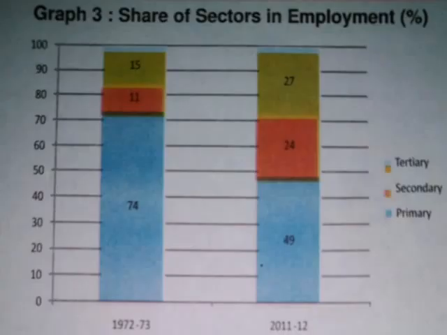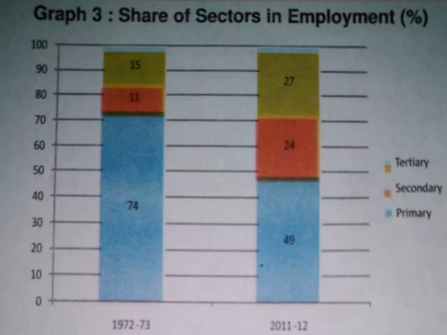And the second graph shows the share of sectors in employment, that means how many people are working in these three sectors. In the first graph, 1972-73 period, you can see that about 70% of people worked in the primary sector. Blue color shows the number of people working in the primary sector. In 1972-73, about 70% of people worked in the primary sector, and about 15% of people worked in the secondary sector.